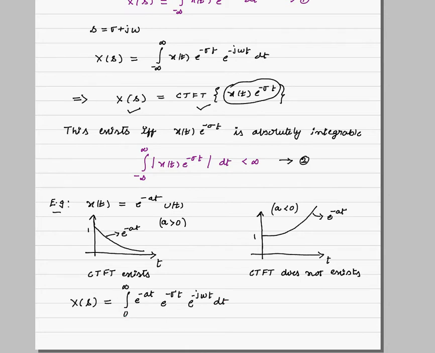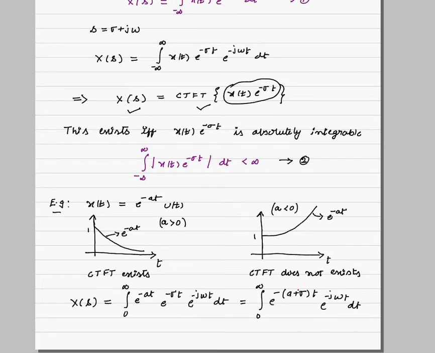Because of the u of t function, which exists only from 0 to infinity. Written neatly, this is integral from 0 to infinity of e power minus a plus sigma times t into e power minus j omega t dt.